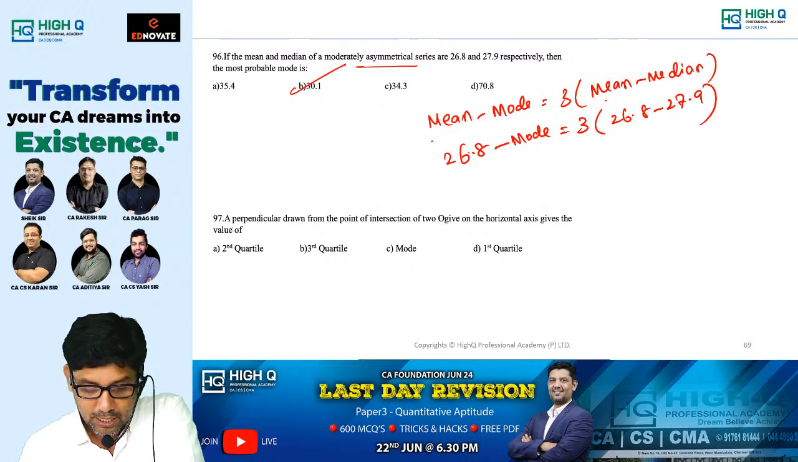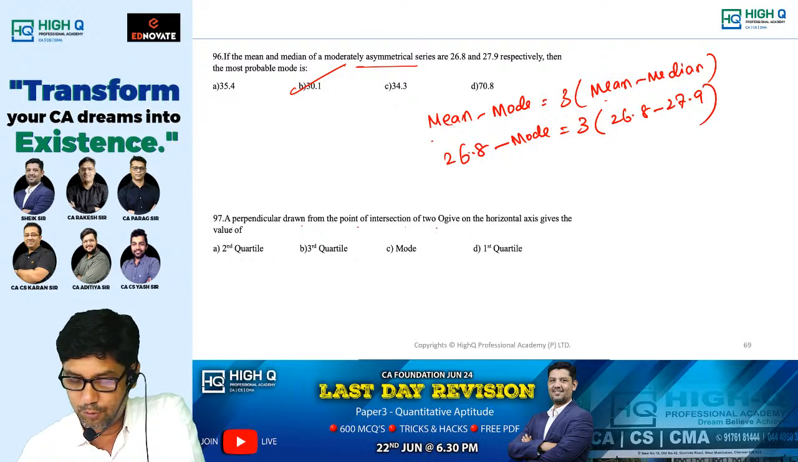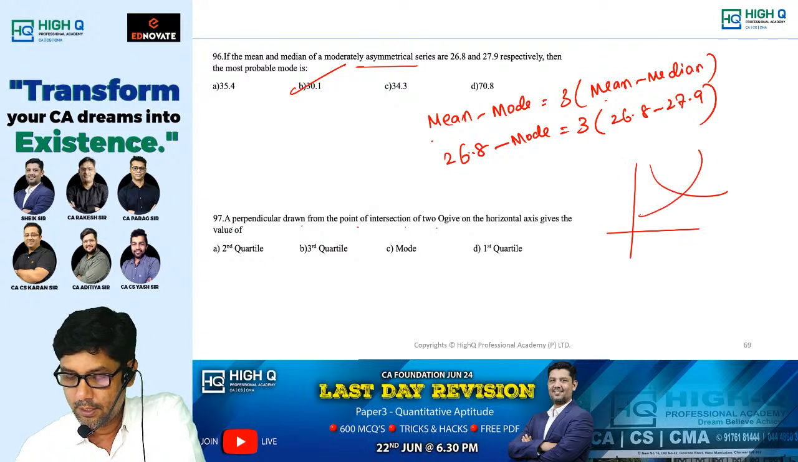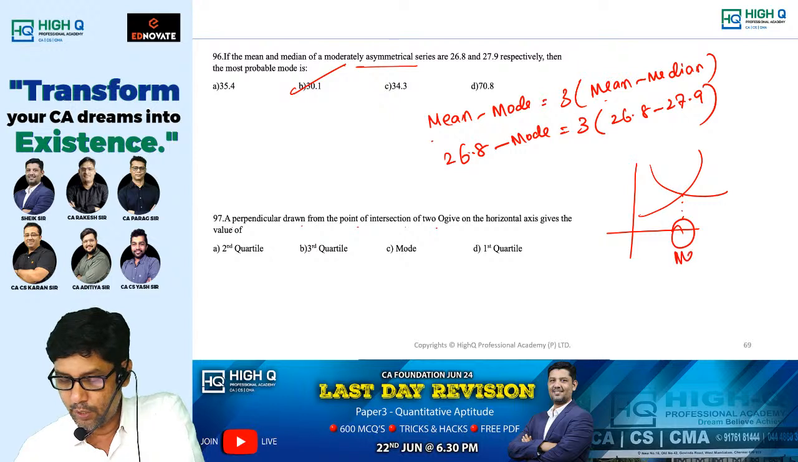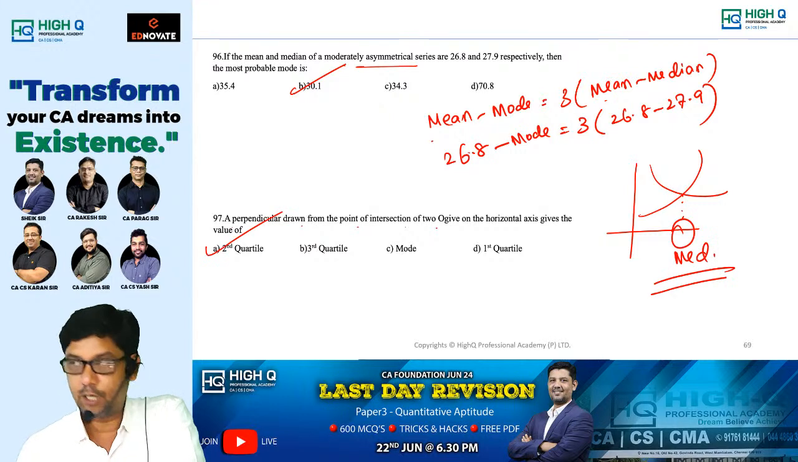30.1. A perpendicular drawn from the point of intersection of two ogives. Look at this. This is actually going to be the median. Median is nothing but the second quartile. Answer is over.